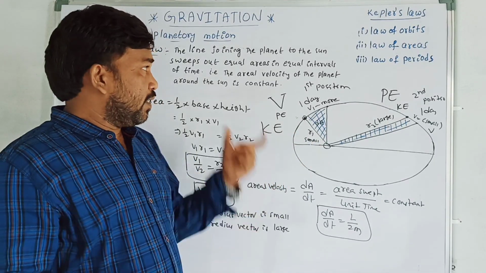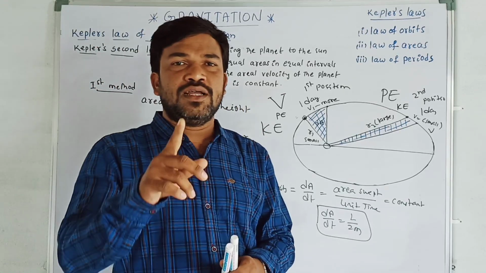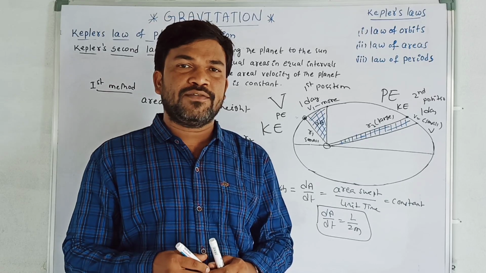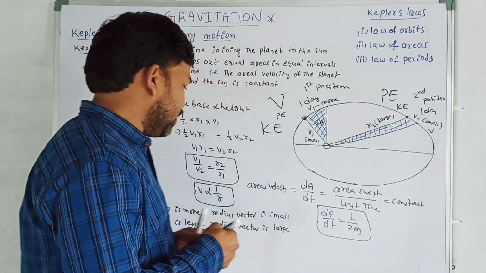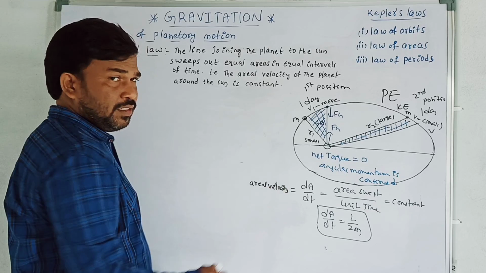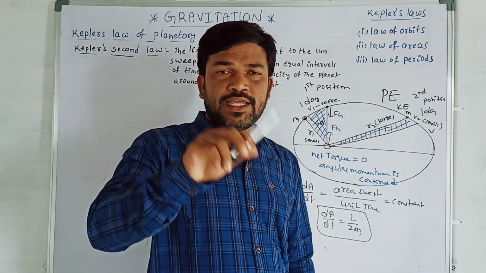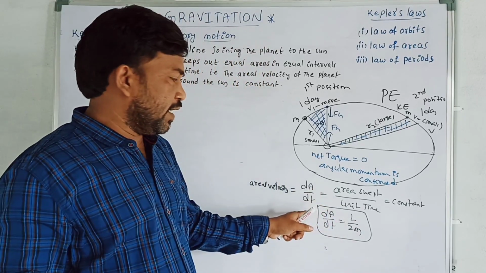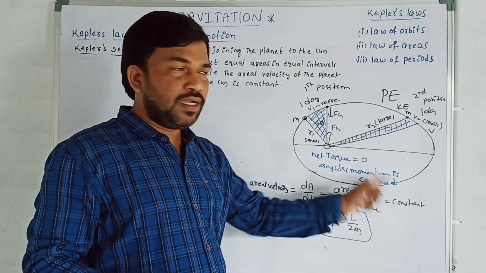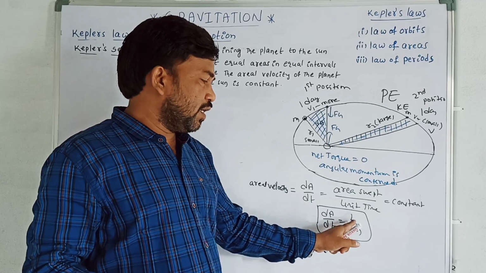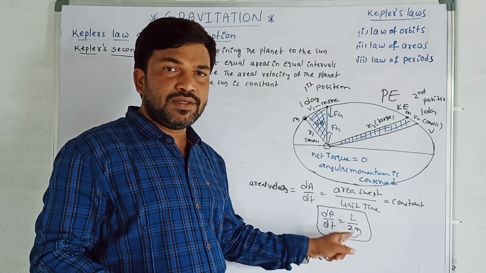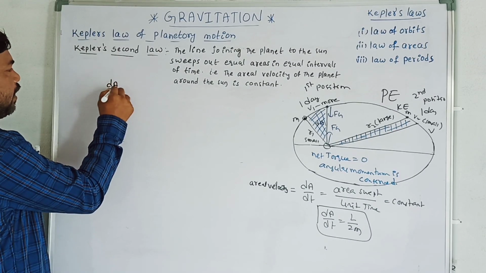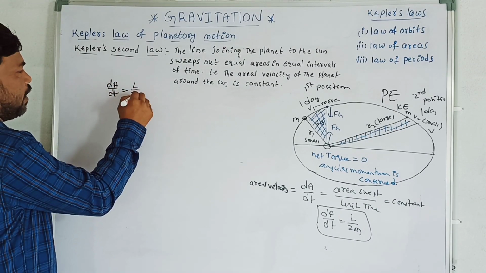This Kepler's second law is based on the law of conservation of angular momentum. See, areal velocity. What is areal velocity? Area swept in unit time. That is dA by dt, which is equal to a constant in Kepler's second law. We take that constant value as L by 2m, and we are going to prove it mathematically. dA by dt is equal to L by 2m.